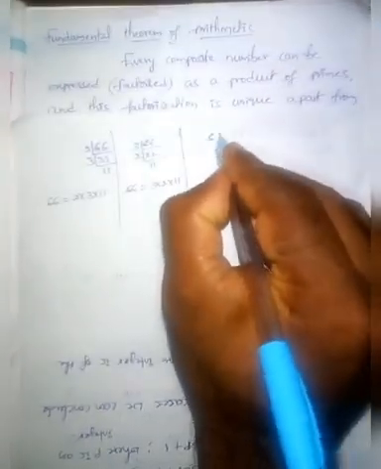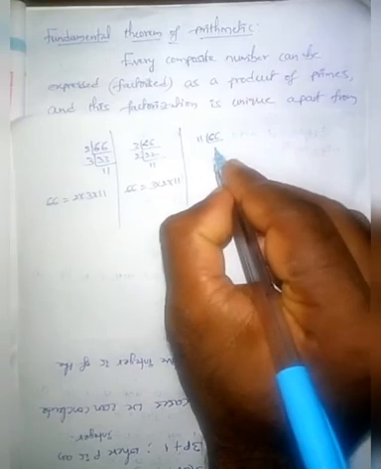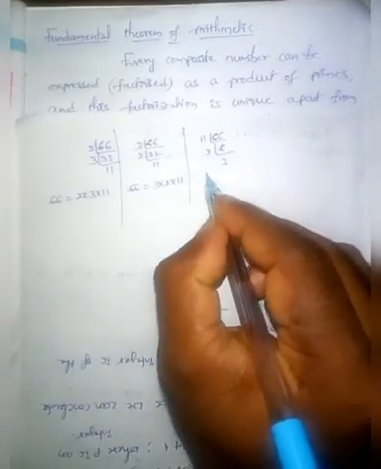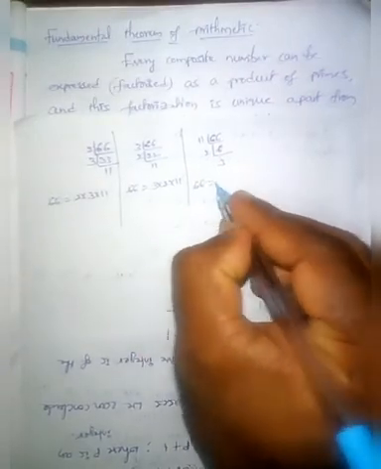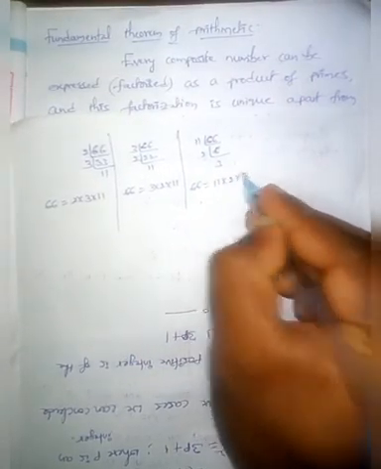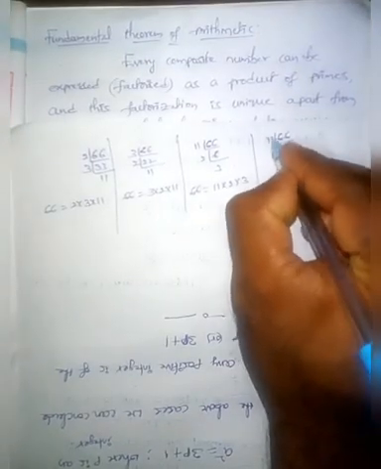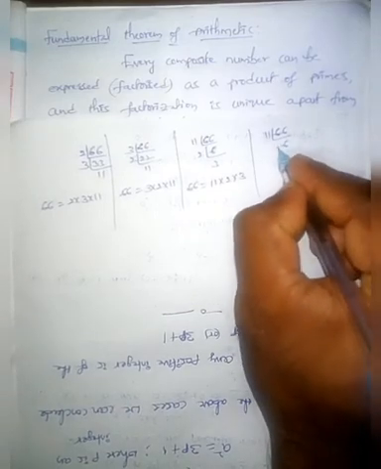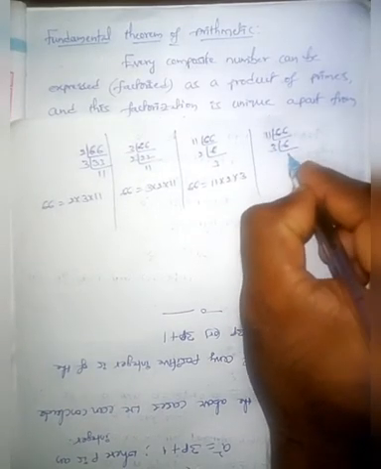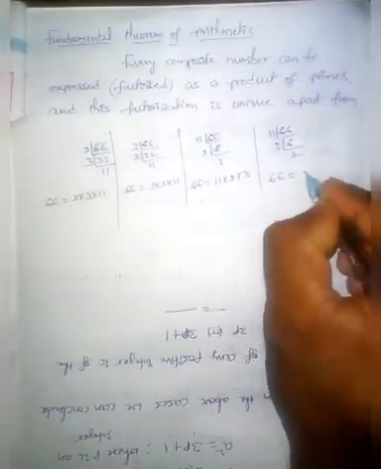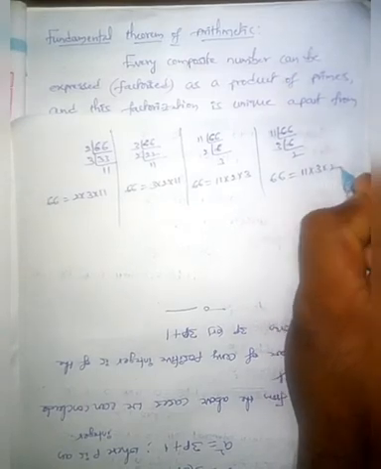And the third group of students may do like this. At first they may take 11, 11 sixes are 66. Then they may take 2 or 3. So if they take 2, they will get 3. So according to their view, the prime factorization of 66 is 11 into 2 into 3. And some students may do like this also, that is 66. At first they may take 11, then they will get 6. After that they may take 3 and they will get 2. So according to this group of students, the prime factorization of 66 is 11 into 3 into 2.